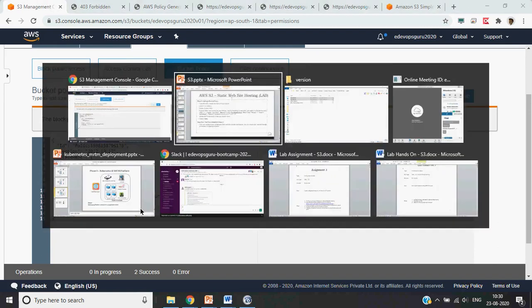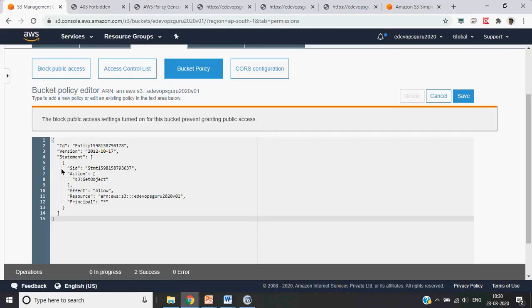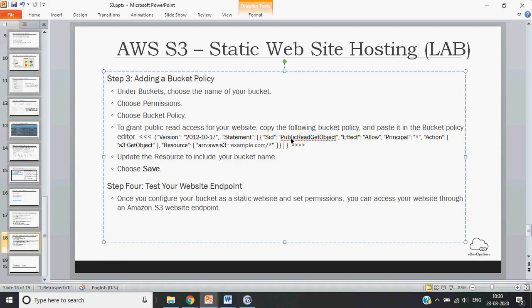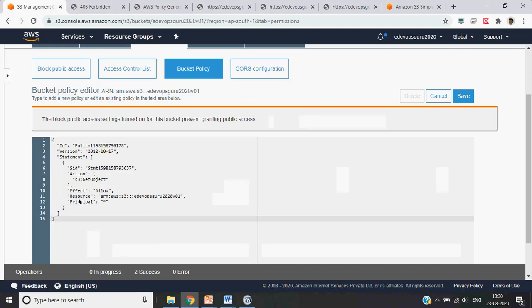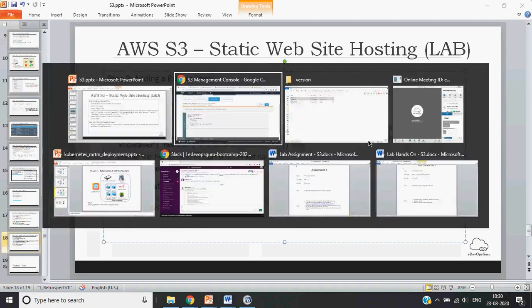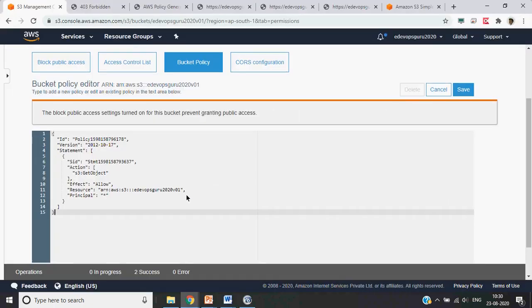If we compare it, we have a version, then a statement. Action is get object. Effect is allow. Principal is star, and resource is whatever is the bucket name.